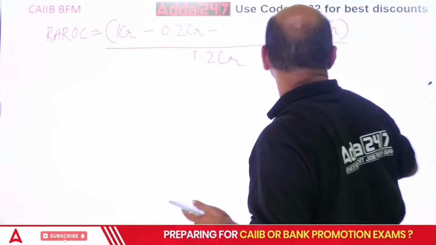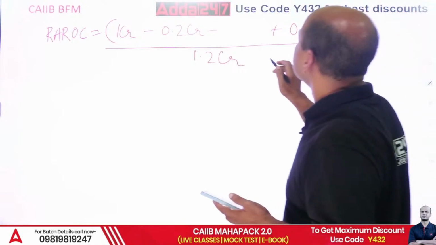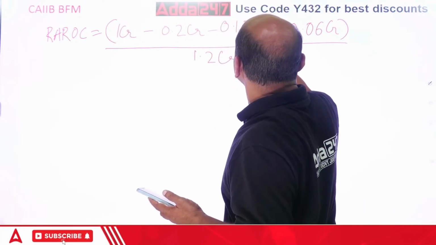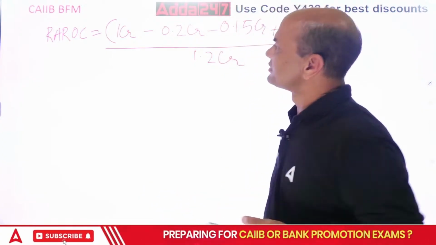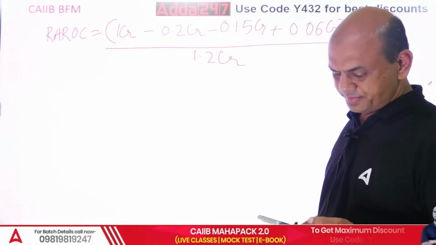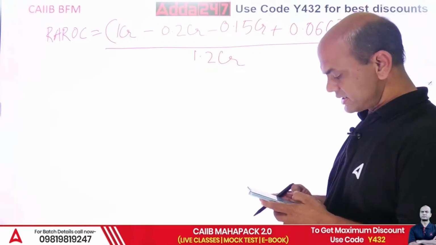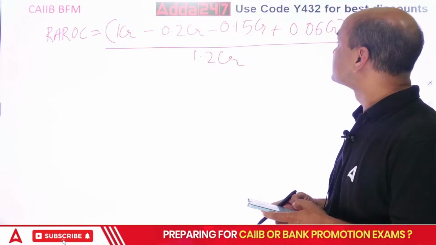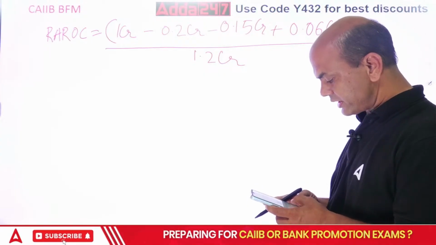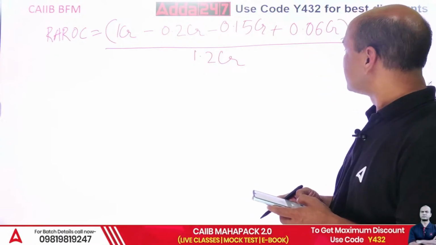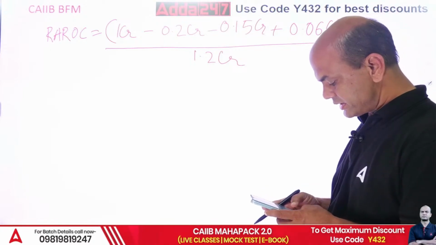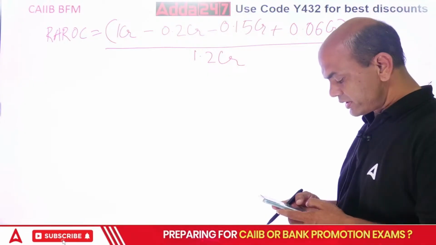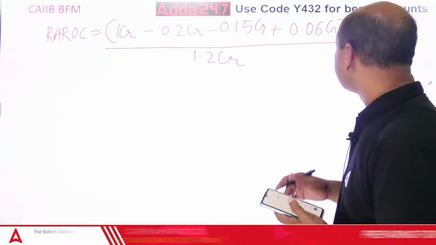Okay, even I got confused. What is this? How can this happen? So 0.15 CR. Now get the answer. Okay, now you'll get it correct. So 1 minus, let's write this, 1 minus 0.2 minus 0.15 plus 0.06. So that is equal to 0.71. 0.71 divided by, see, I'll write it down.